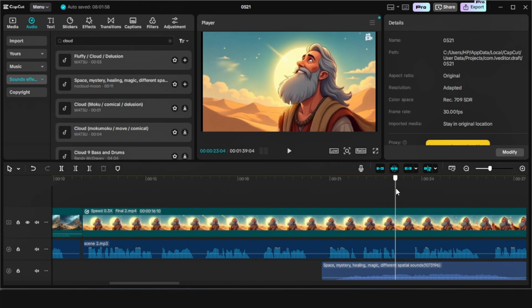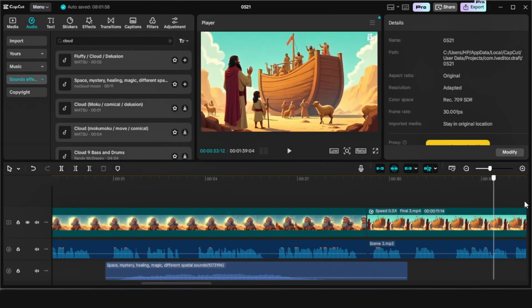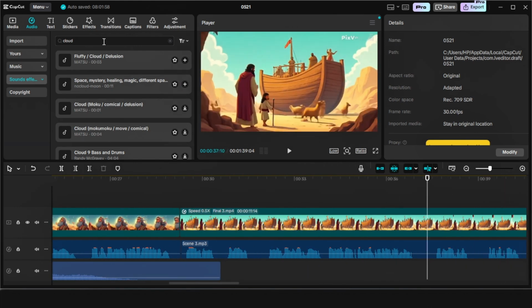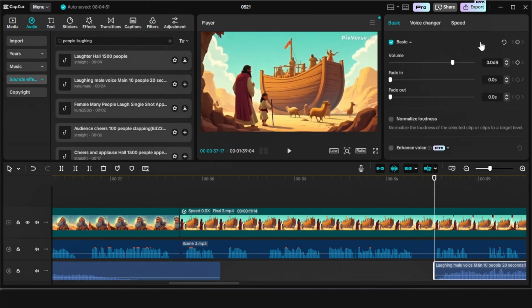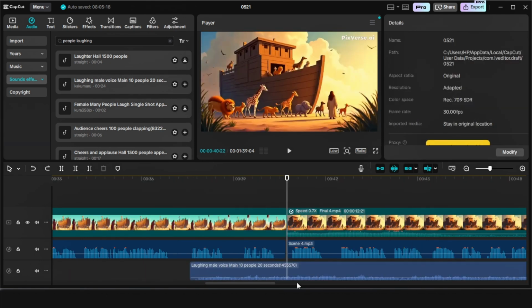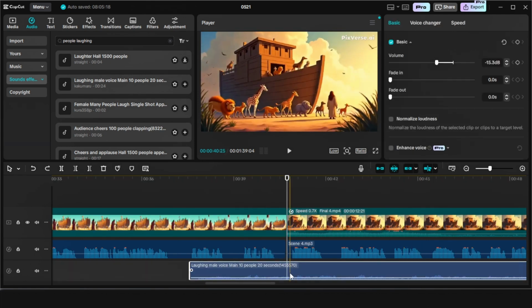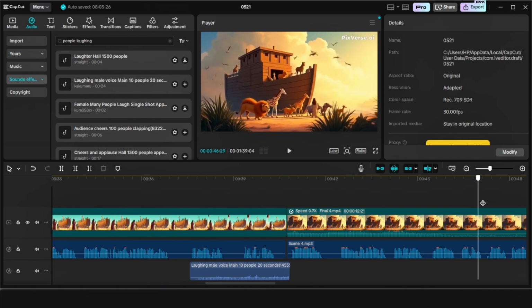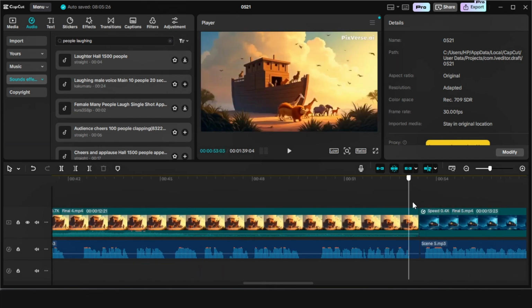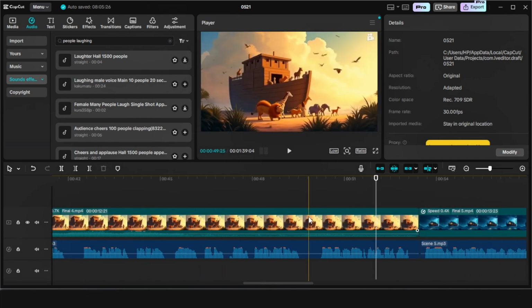We're going to go again, and where people were laughing, we can go to the sound effect and just search. So we're going to add this one here when people were laughing, and we're going to reduce the volume just so it's low in the background. And we're going to cut the laughter exactly where the scene ends, and we're going to delete that. For the animals, the audio in the animals, we had already added it when we created the video in Pickverse.